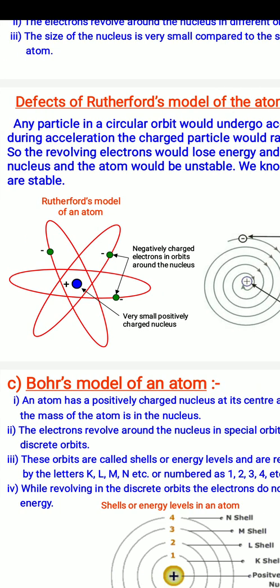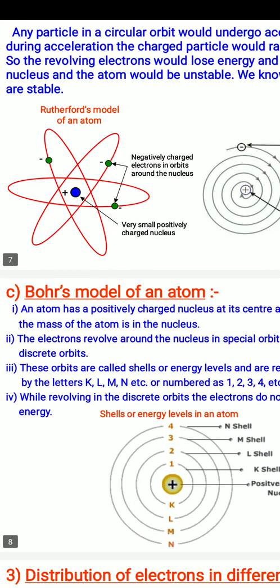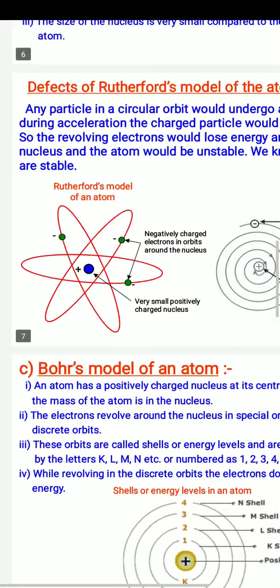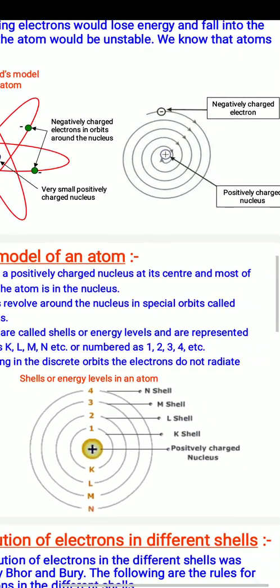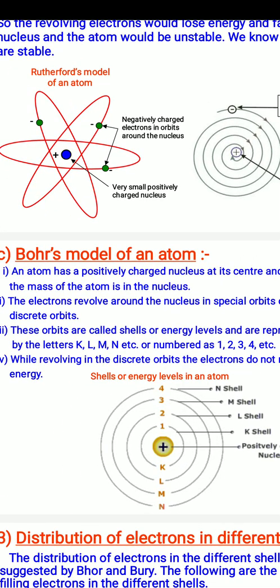Now on the basis of this drawback, a new concept came to light. That was another model of the atom, the Bohr model of the atom. Niels Bohr, a great scientist, proposed a model of the atom, and he simplified it and added some new things to the Rutherford model. The concept of the Bohr model was: an atom has a positively charged nucleus at its center, and most of the mass of the atom is in the nucleus.